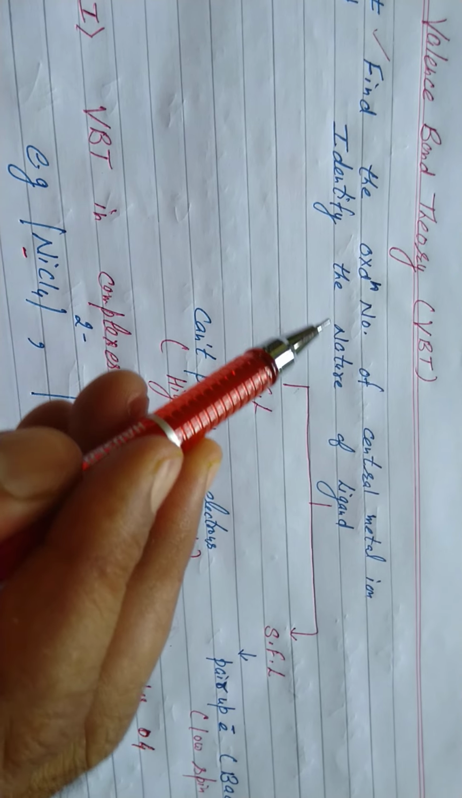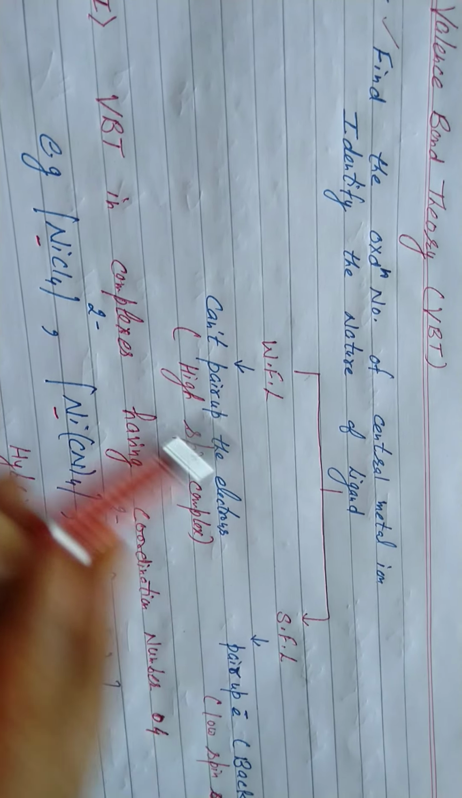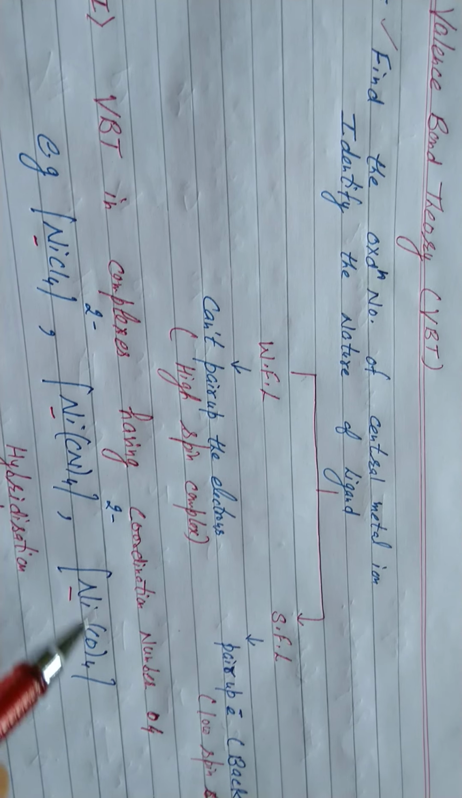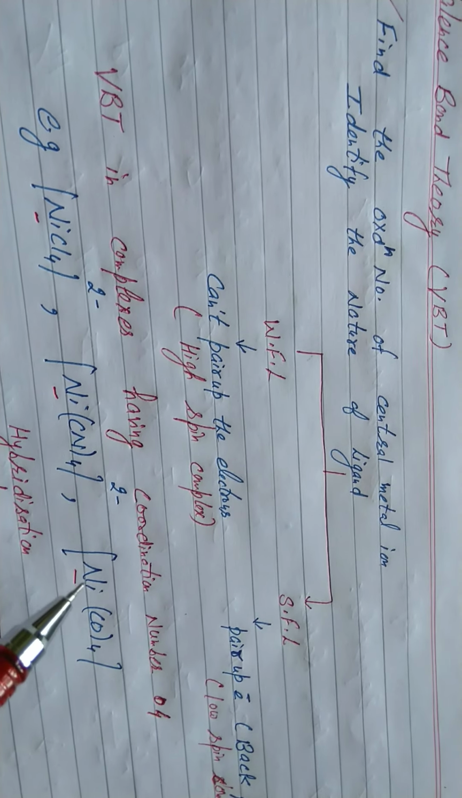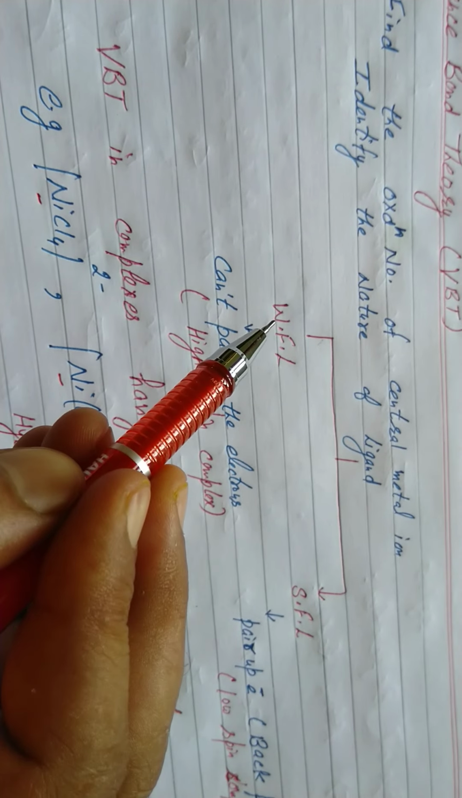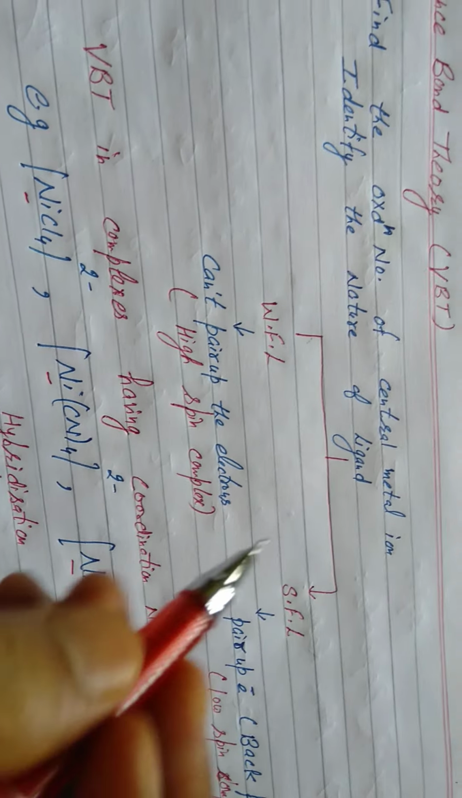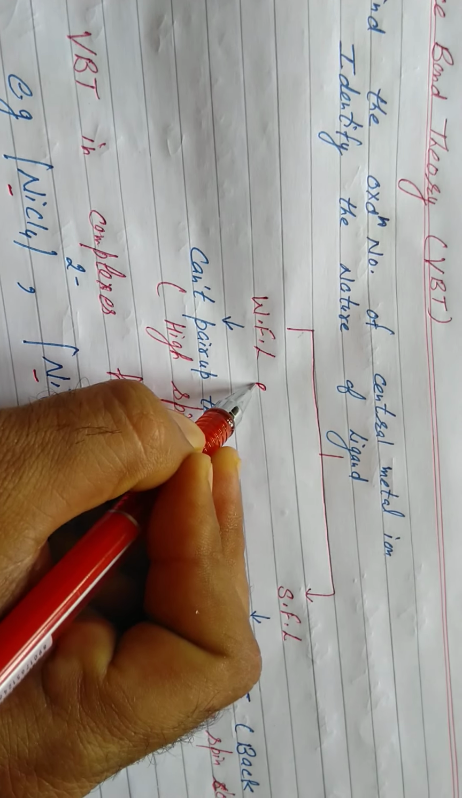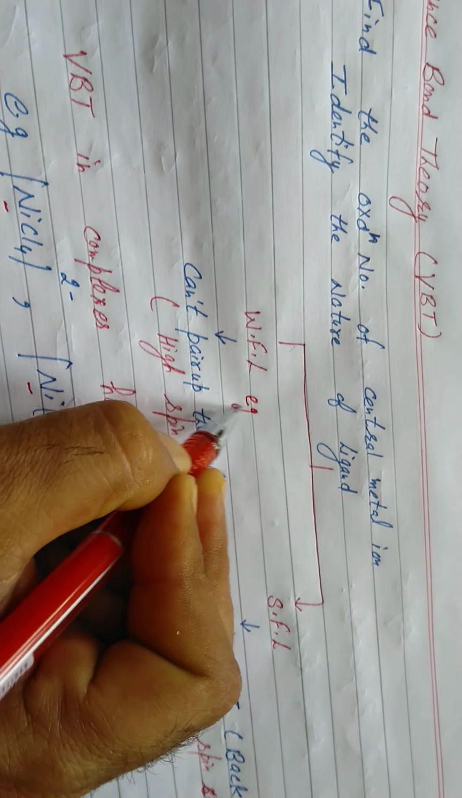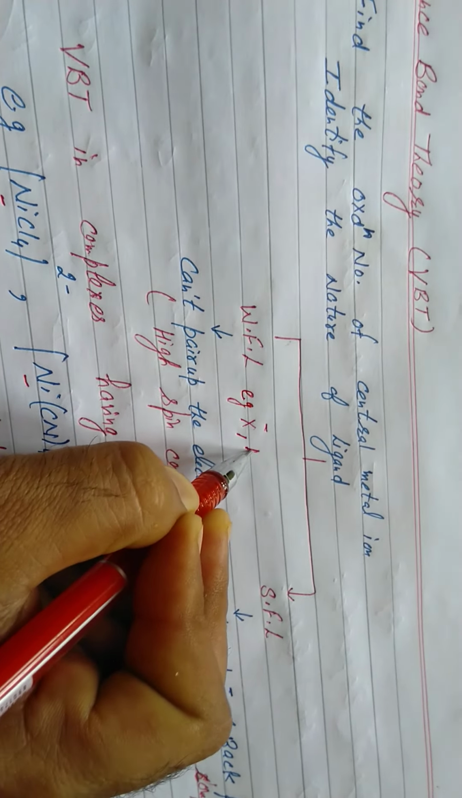Number 2, identify the nature of ligands around the central metal ion in the complex. These are the ligands around the central metal ion. Identify their nature. Ligands are classified either as weak field ligands or strong field ligands. Weak field ligands, students, these are the examples mentioned in NCERT. Maybe halide ion, chloride, bromide, or maybe water.